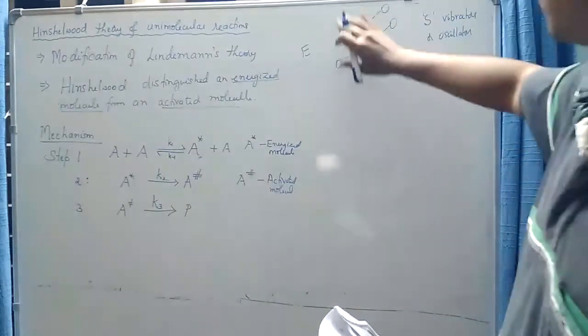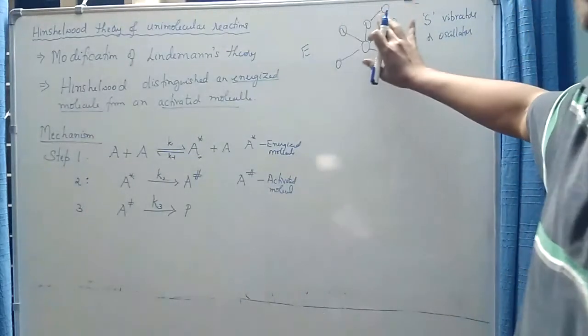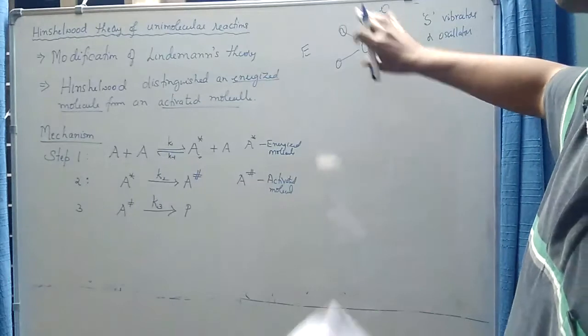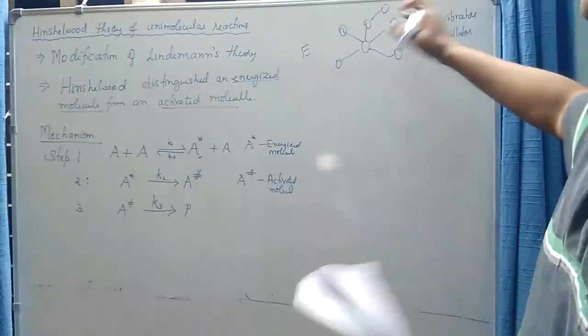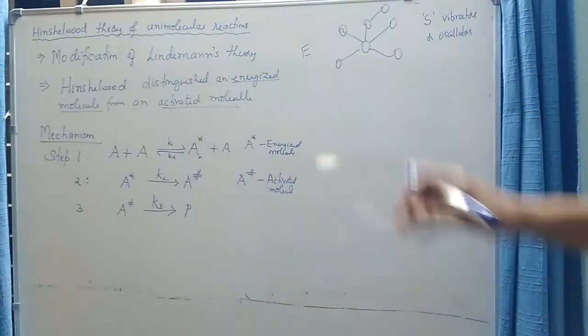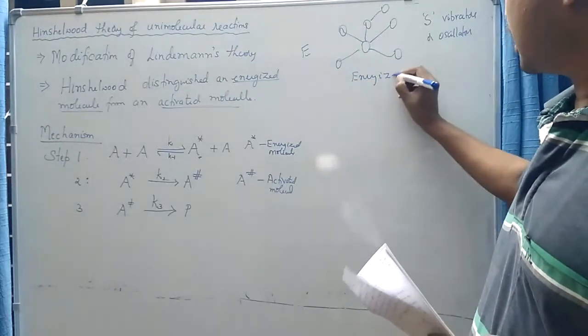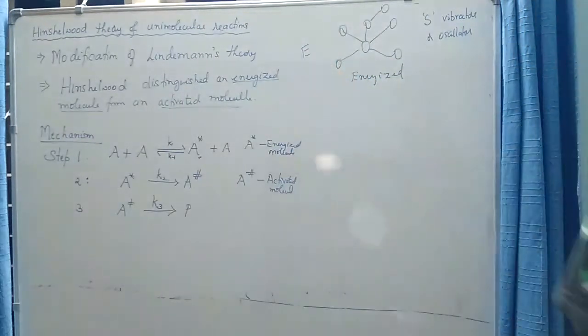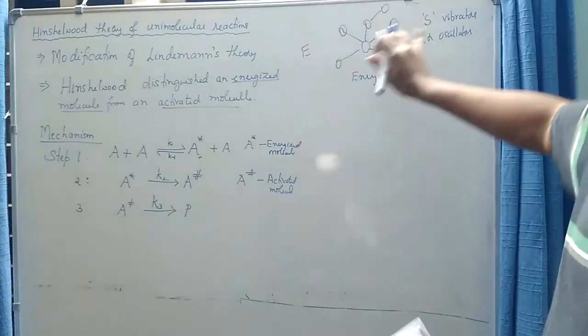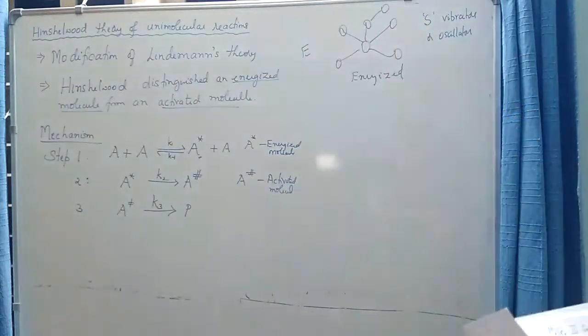That is, this energy may be stored in equal amounts in all the vibrators, or in some vibrators more energy may be stored and in some less. So this is an energized molecule. In an energized molecule, this energy is stored in all the different degrees of freedom equally or unequally.